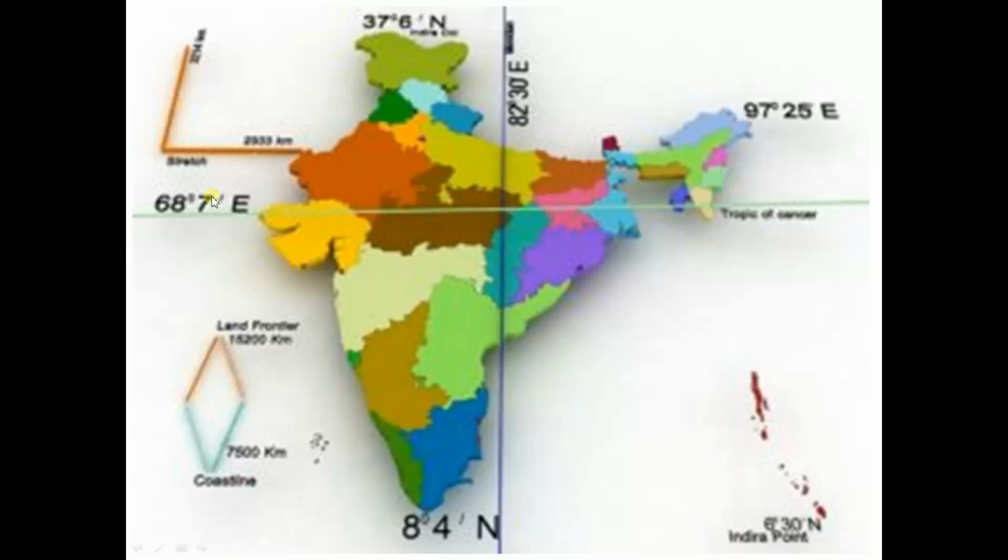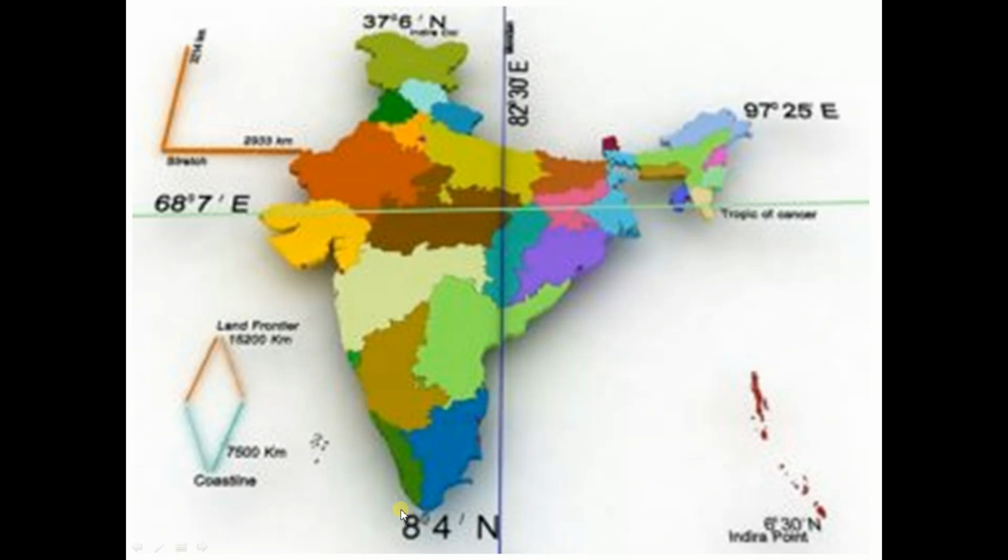First of all, look here. Here we have the latitudes and longitudes extent. These lines are known as latitudes, like the equator, Tropic of Cancer and Tropic of Capricorn. These are the three latitudes. They are horizontal lines.